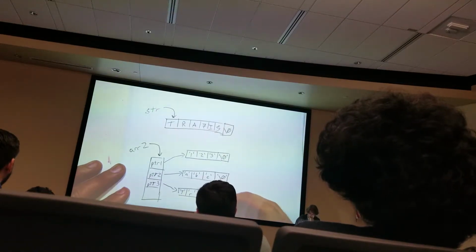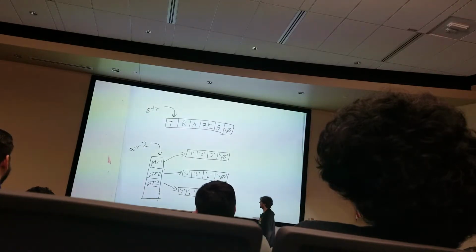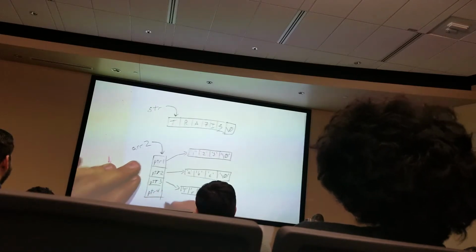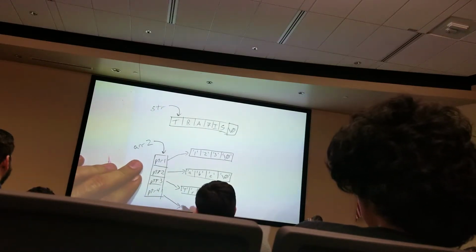And they don't have to all be the same size either. I just kind of drew them like that. But you can imagine that we have a fourth pointer inside this, and it points to something that maybe is slightly longer.